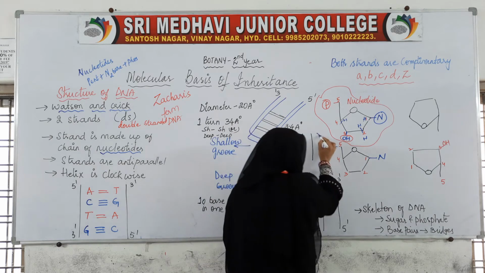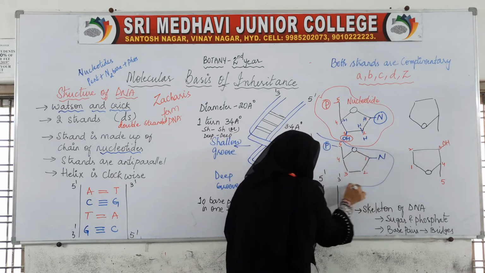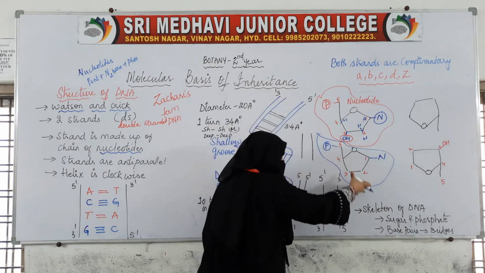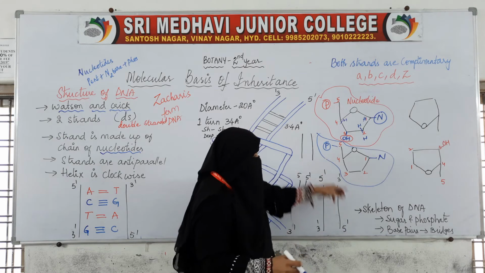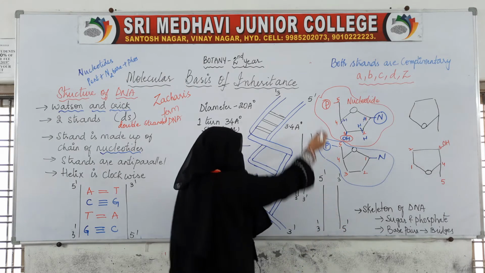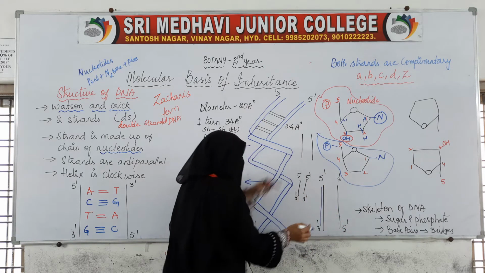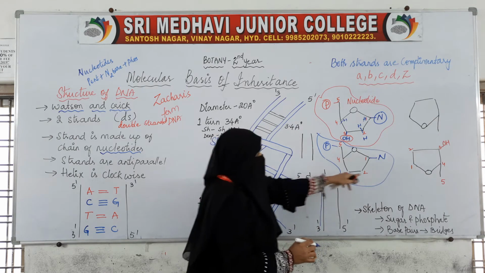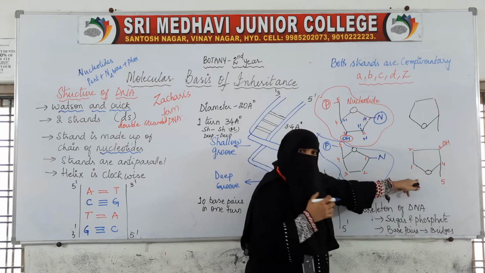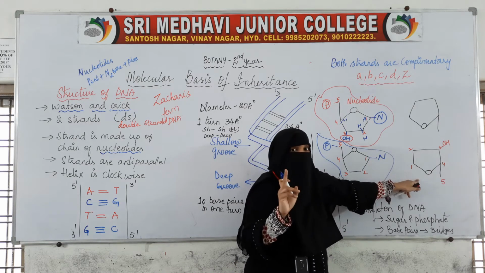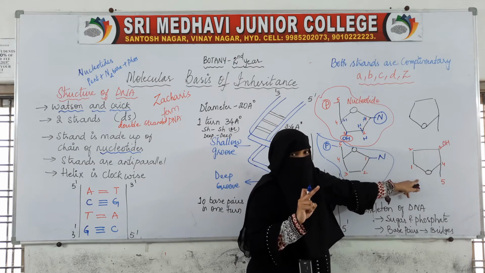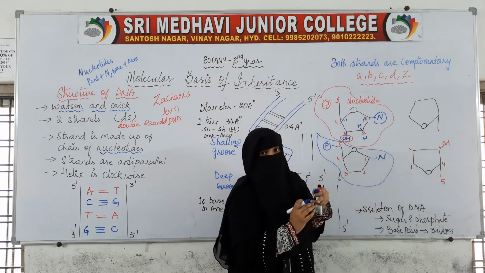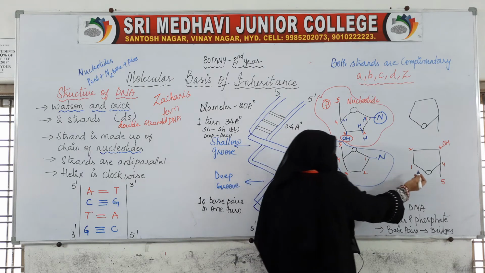This is another nucleotide. Like this, one long chain of nucleotides will be formed, and this chain will make this strand. Now we have another strand, also made up of nucleotides, but we said that it is anti-parallel. We drew this one one way, and now we will draw the other upside down.